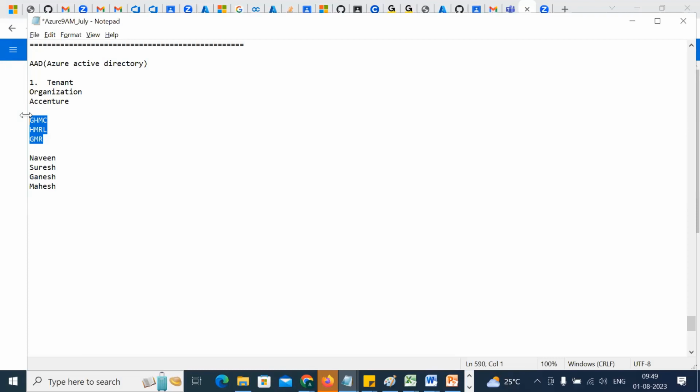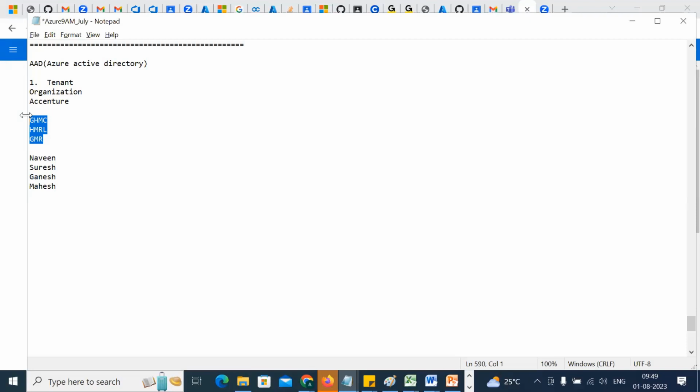Let me talk about myself. I have a Naveen pay as you go, right? I'll create 4 users: one for Naveen, one for Suresh, one for Ganesh, one for Mahesh. So all 4 users will be using my same account. Let's see, Ganesh uses service of 10 rupees, Mahesh uses 1,000 rupees, Suresh uses 1,000 and Naveen uses 500. So all will go to my bill only. My Naveen pay as you go, it will go on my head only. I will be responsible for that.